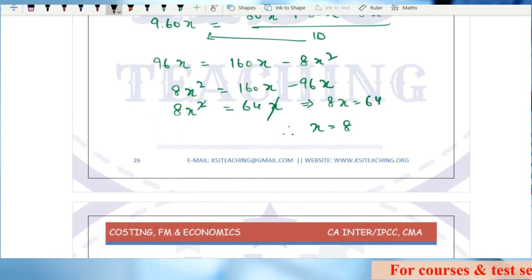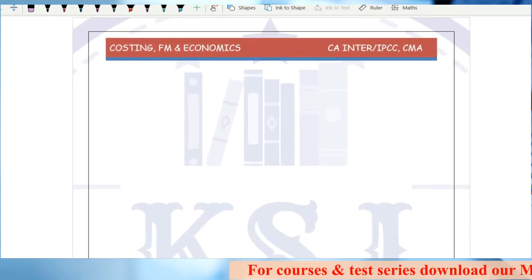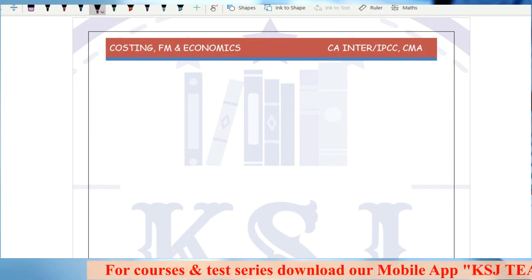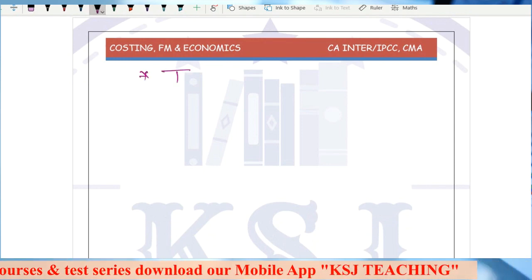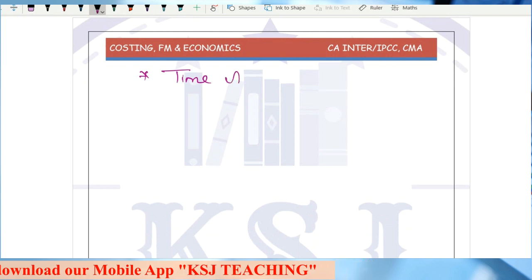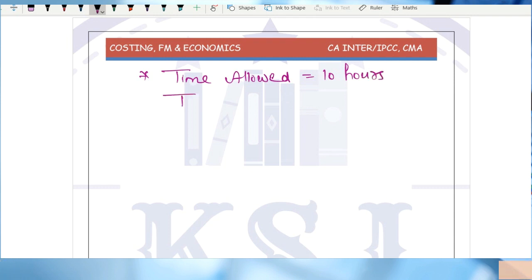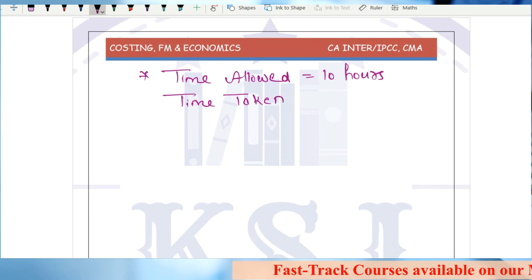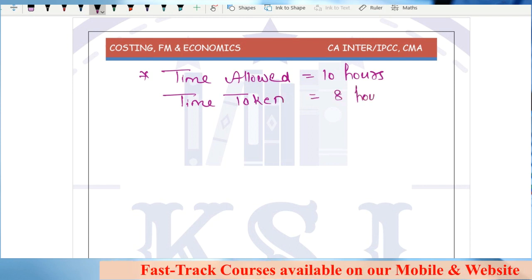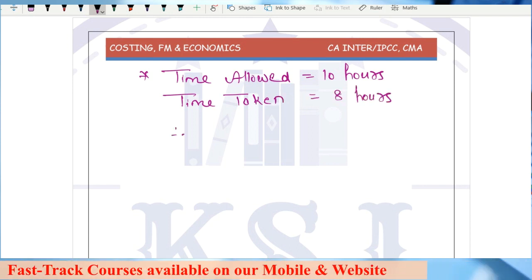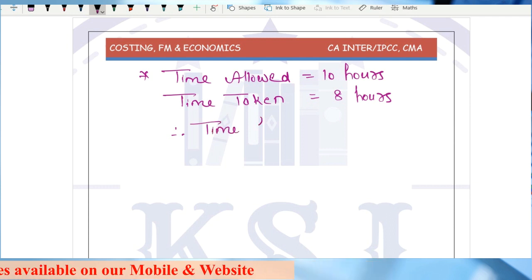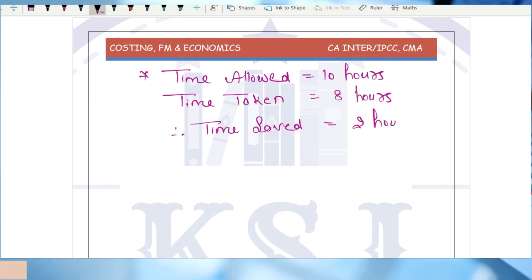So now what do you have? Time allowed is given as 10 hours. Time taken we have just calculated from the equation, that is 8 hours. So from here we can find time saved, which is equal to 2 hours. Any doubts?